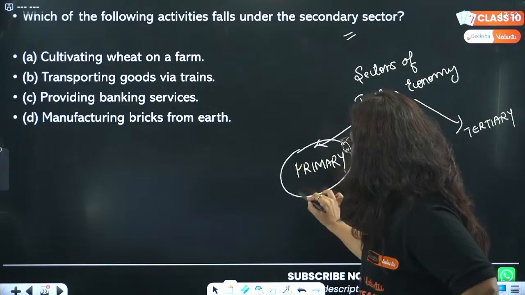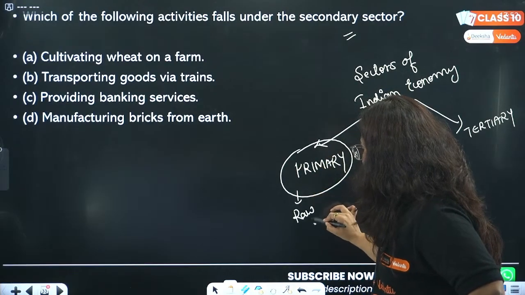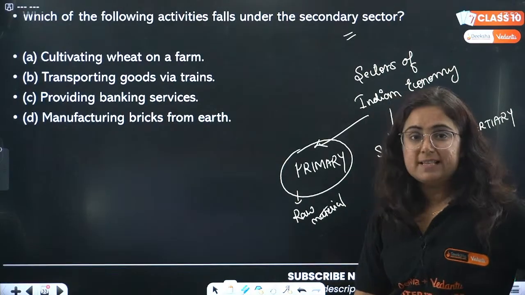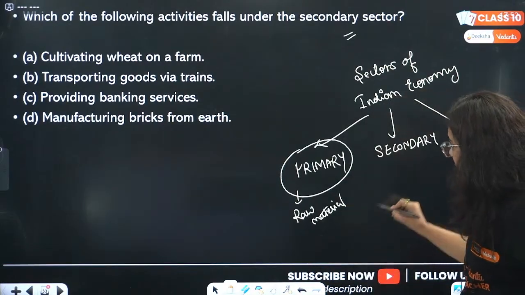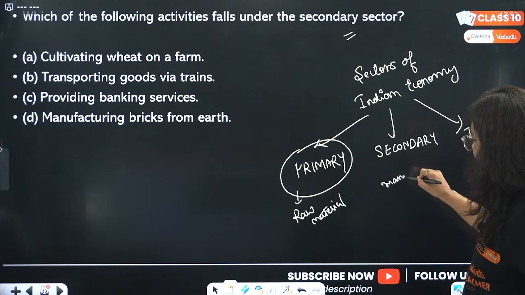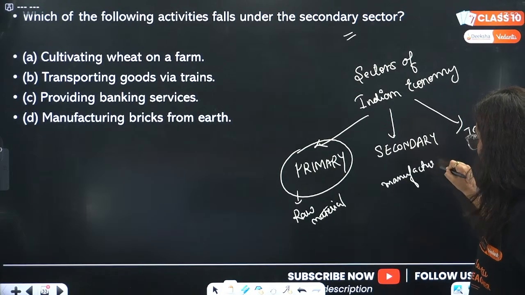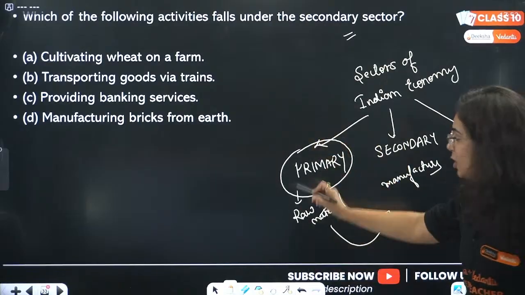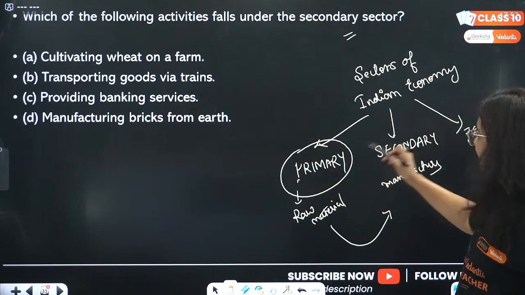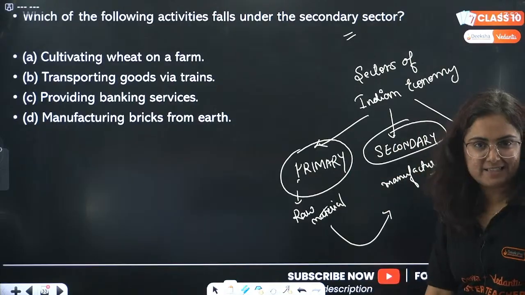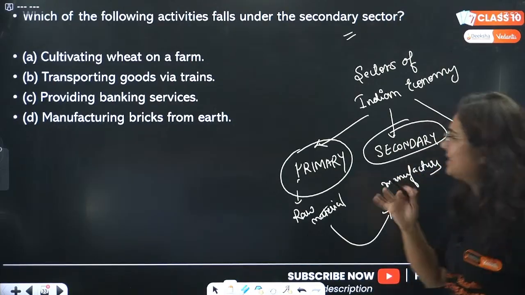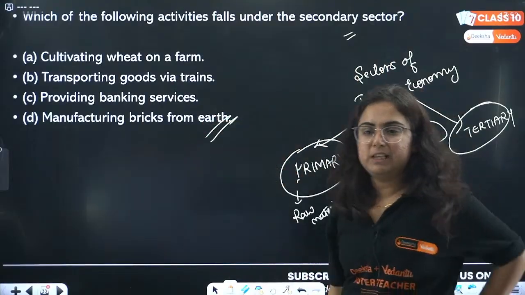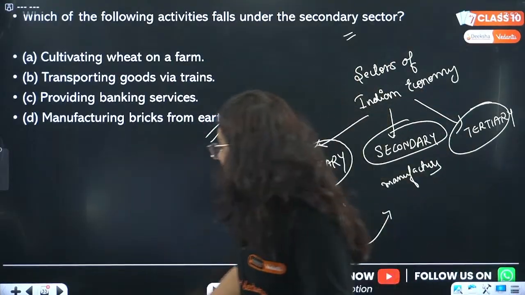Primary means the raw material comes from nature. In the secondary sector, we manufacture things. We convert the product coming from nature into a finished product, like cotton grown in the primary sector will be converted into cloth in the secondary sector. And the tertiary sector is service. So which of the following activities fall under secondary? Manufacturing brick from the earth. D. Very good. Next question.